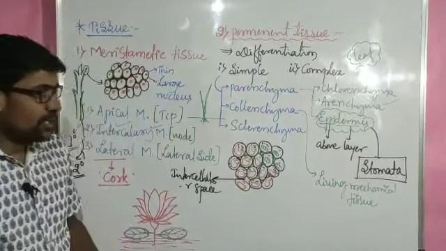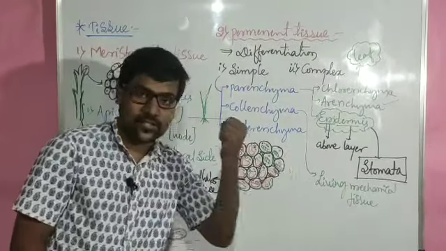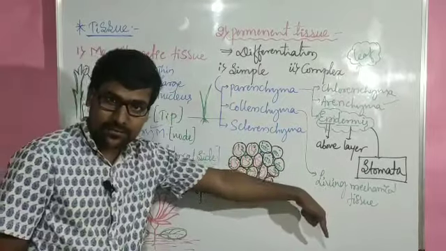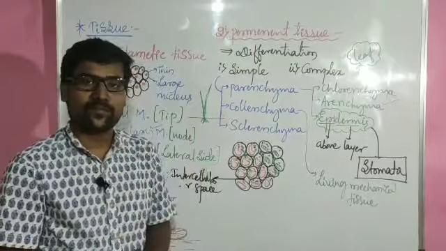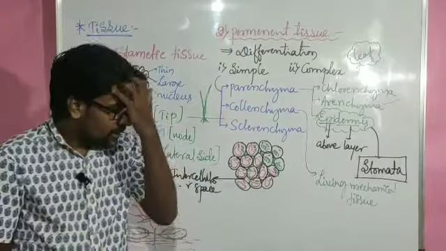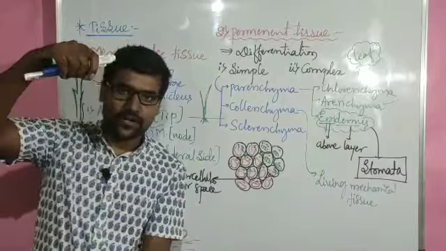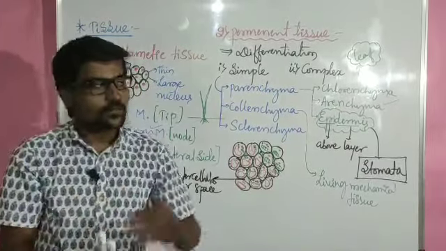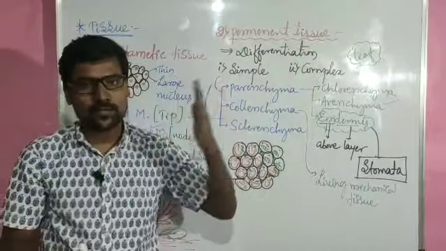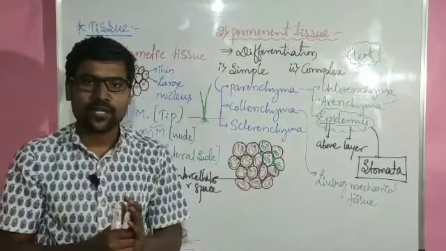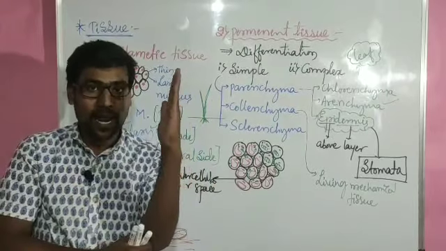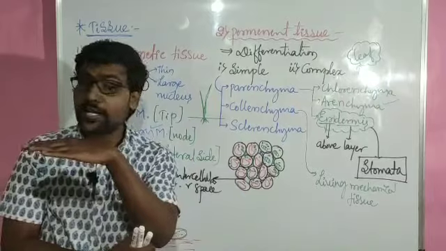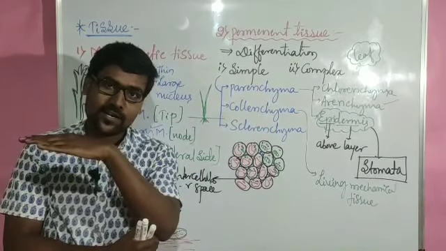As I already told you, whenever a plant needs mechanical strength, collenchyma is present. When that collenchyma is present, that part will show flexibility. Say for example, let us imagine a young plant. The plant is straight. Imagine the wind is blowing from this direction at a high speed. When the wind is blowing, the plant which is straight right now will bend like this.